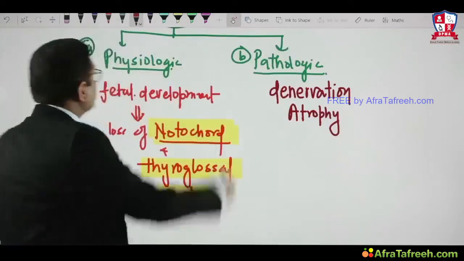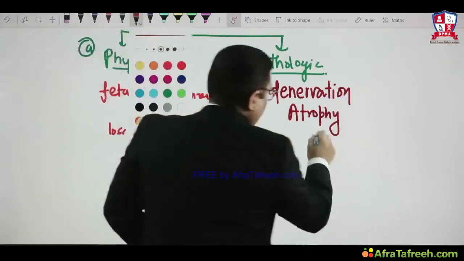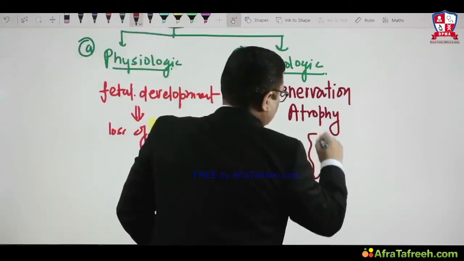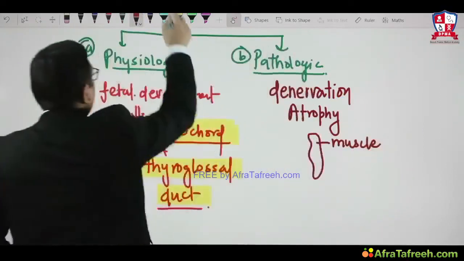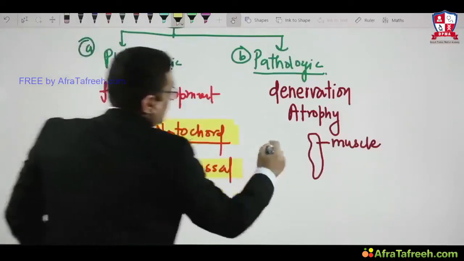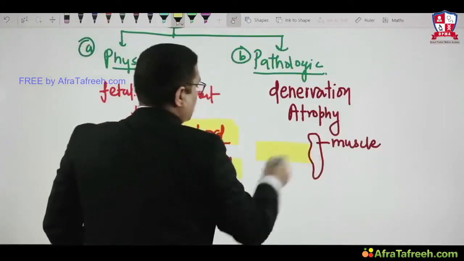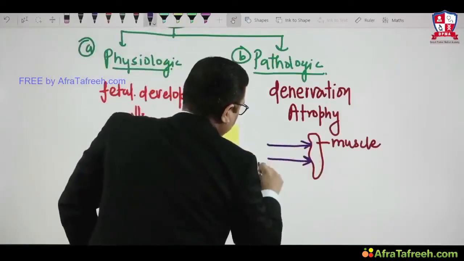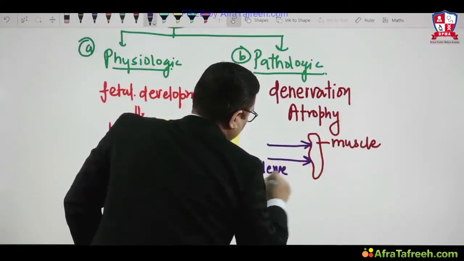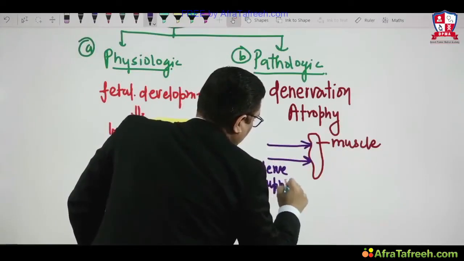What happens in denervation atrophy? Suppose there is a muscle, right? This is the muscle, and every muscle, we know, has a nerve supply. This is the nerve supply, right?